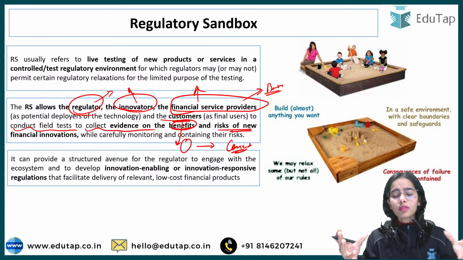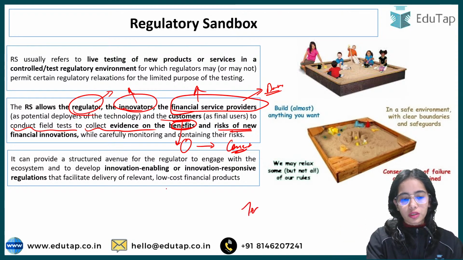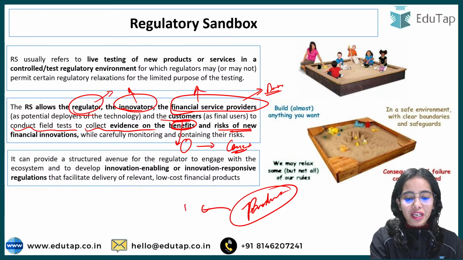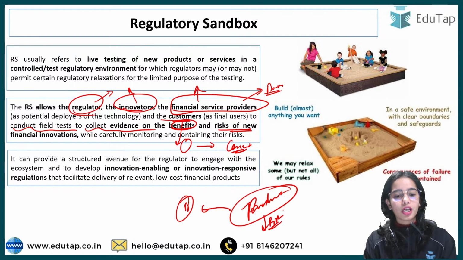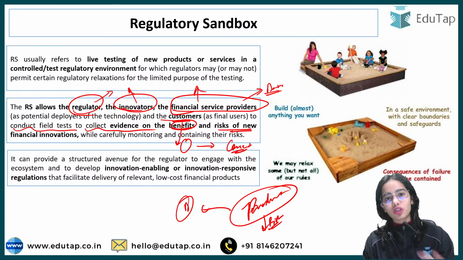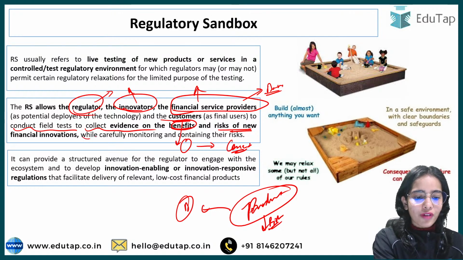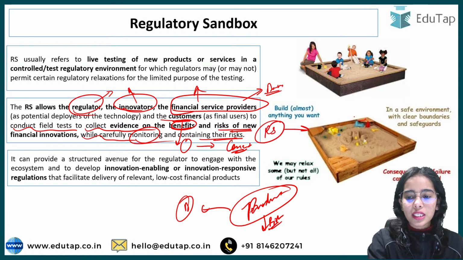Okay, so evidence has to be collected that this product that we are trying to develop is actually beneficial for the whole of the country, and that the risks are very low for this product. So this kind of evidence has to be collected, whether this product is actually beneficial or not, and how much risk there is for this product, while carefully monitoring and containing the risk in the regulatory sandbox. That's why this is the regulatory sandbox, where the risk can be contained.